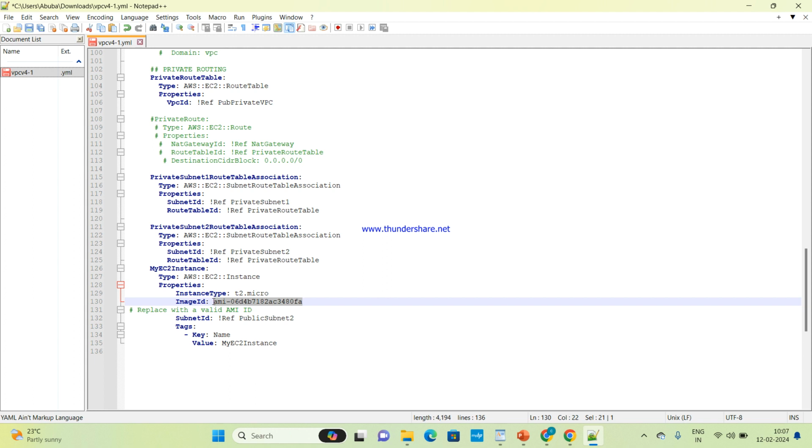You need to copy and paste it here. If you are in North Virginia, switch your console to North Virginia, go to the EC2 service, then copy the AMI ID and paste it here. If you want to create these resources in Mumbai, then switch your console to Mumbai, go to EC2, copy the AMI ID, then paste it here.